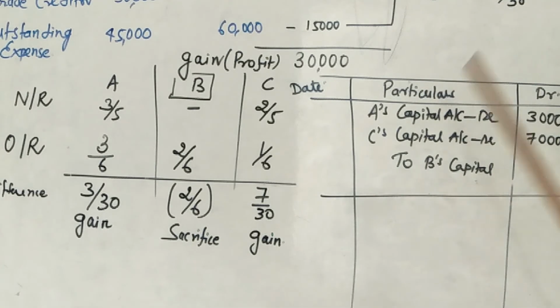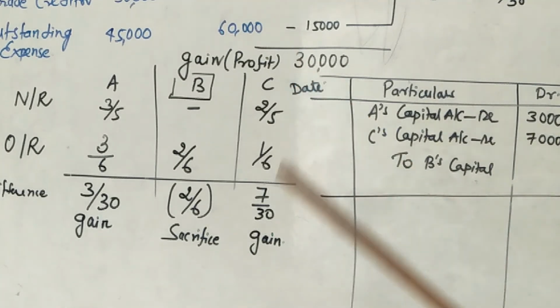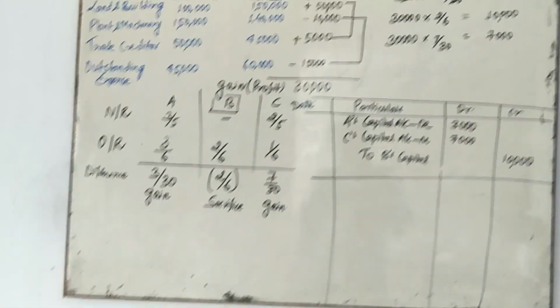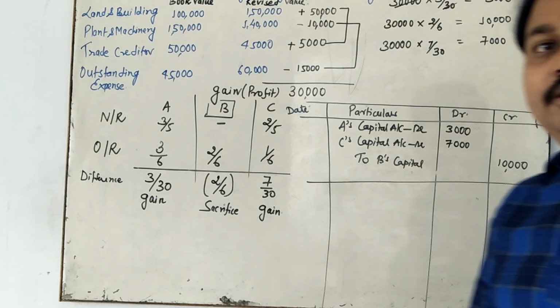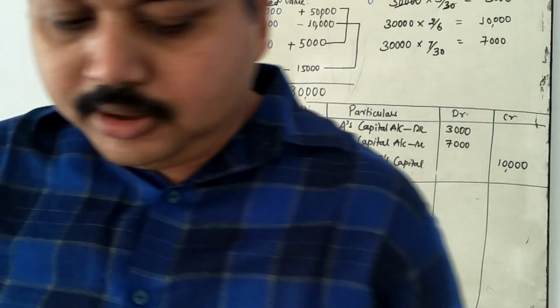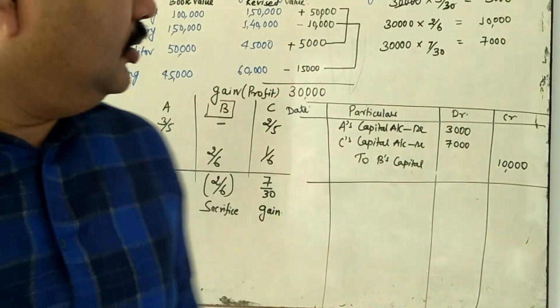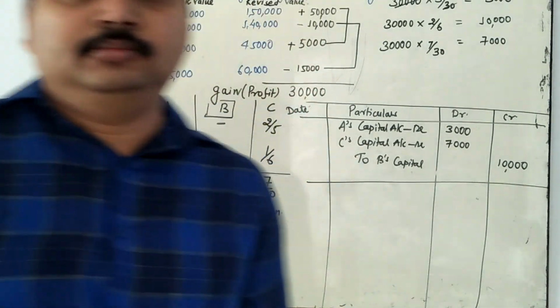So pass the adjustment entry with the help of this gaining amount. You need to calculate whatever they have, gaining partner and sacrificing partner. Okay, my dear student, you need to calculate all those things. Whatever 30,000, A's capital account debited, C's capital account debited, okay, to B's capital account, it is an adjustment entry. I hope, my dear student, you are able to understand all this topic. So very important for your long question also. Thank you.